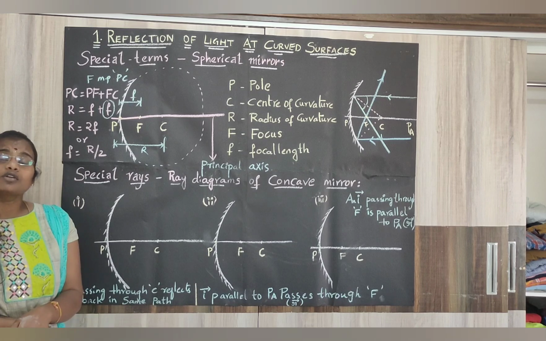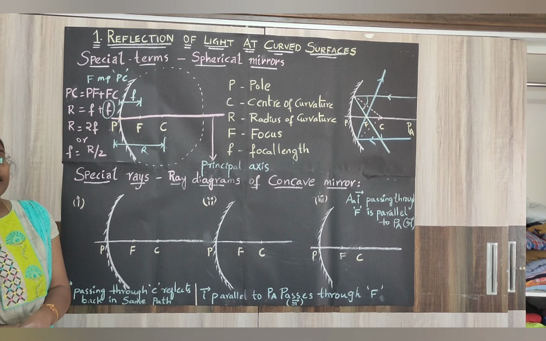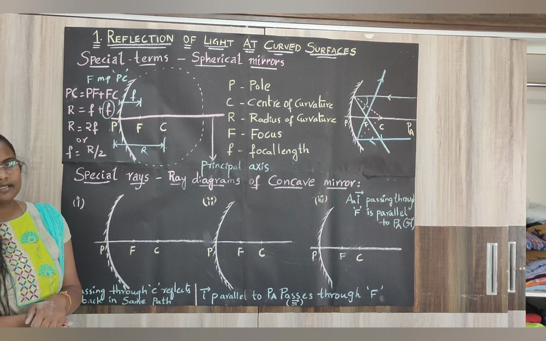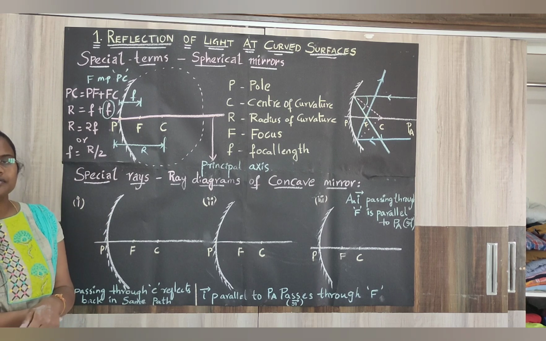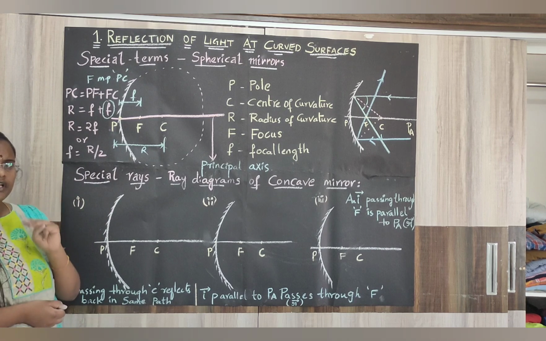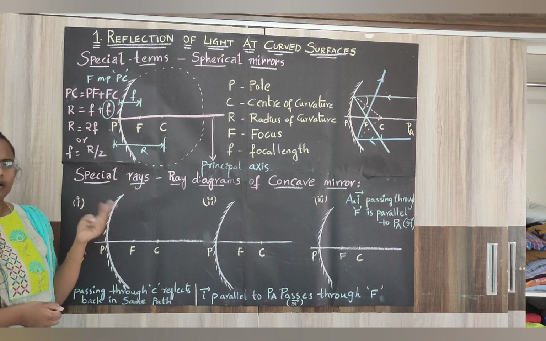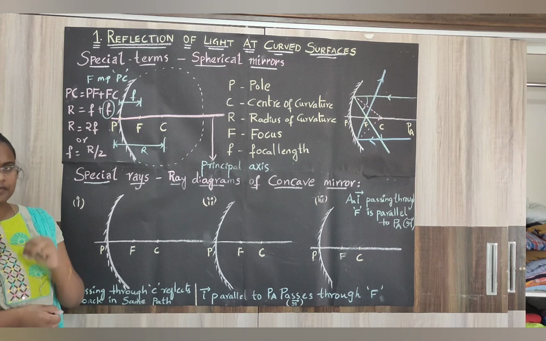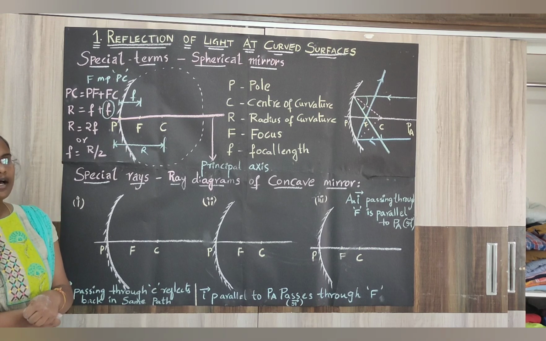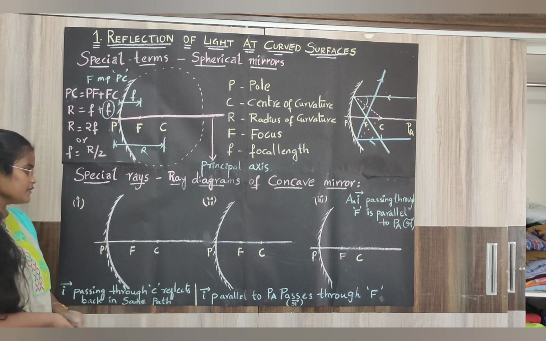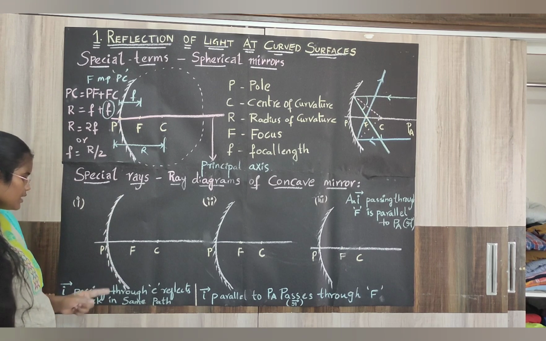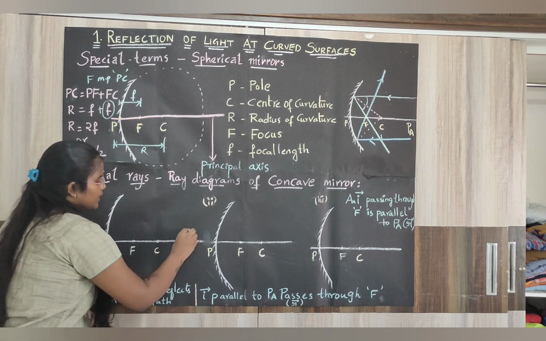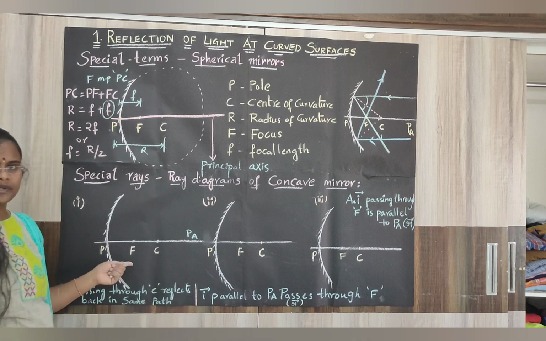Now, in order to draw ray diagrams for concave mirrors, so today's topic is about concave mirrors, right? In order to draw ray diagrams for concave mirrors, we need a minimum of 2 rays, or 2 or more rays. So we will learn about three special rays which help us in drawing the ray diagrams. Now again I have taken a concave mirror and I have marked pole, focus, center of curvature, and the line passing through all the three is nothing but the principal axis.